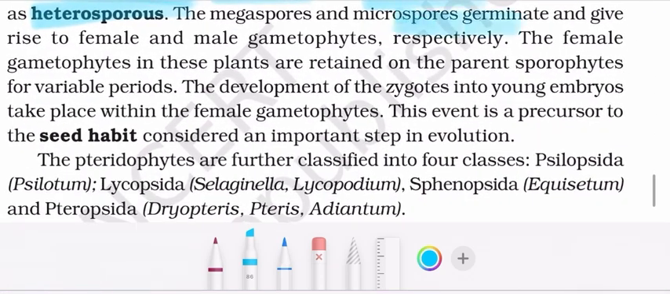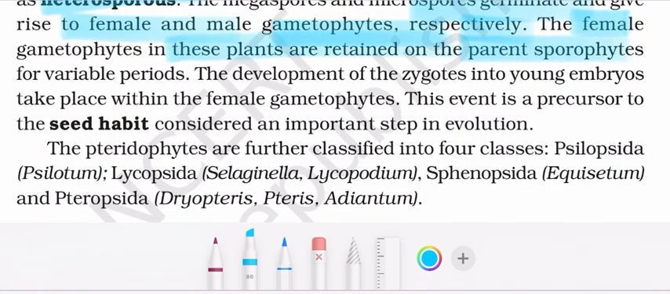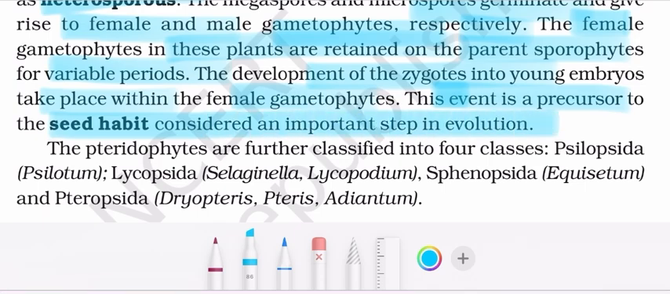Megaspores and microspores germinate and give rise to female and male gametophytes respectively. The female gametophytes in these plants are retained on the parent sporophytes for variable periods. The development of the zygote into young embryos takes place within the female gametophyte. This event is a precursor to the seed habit, considered an important step in evolution.